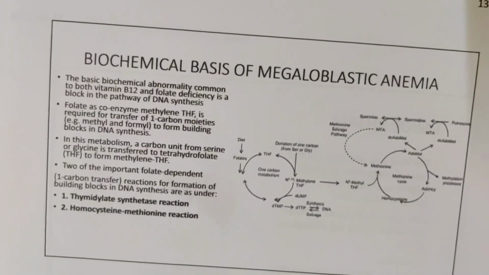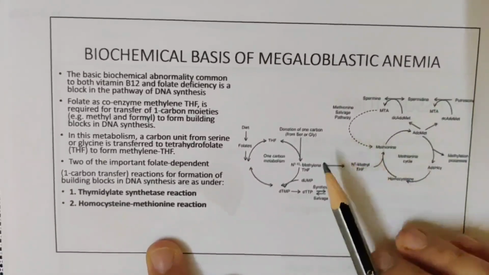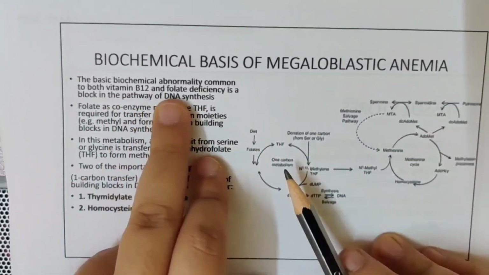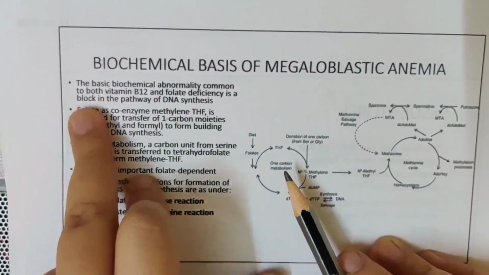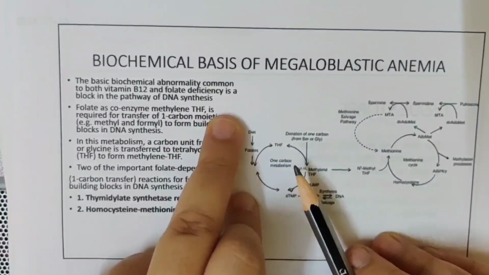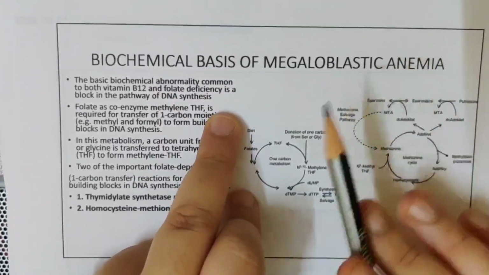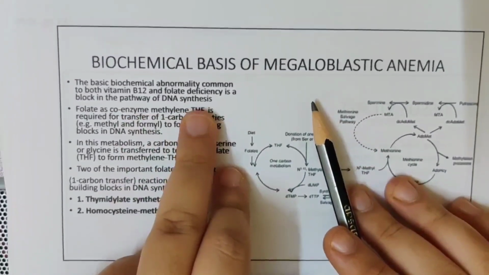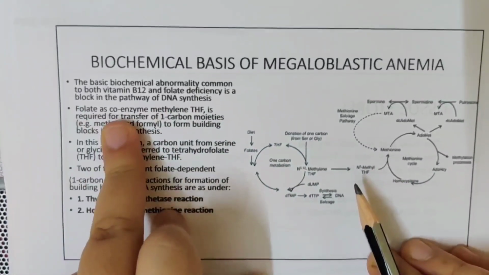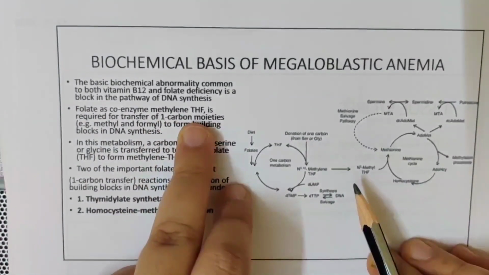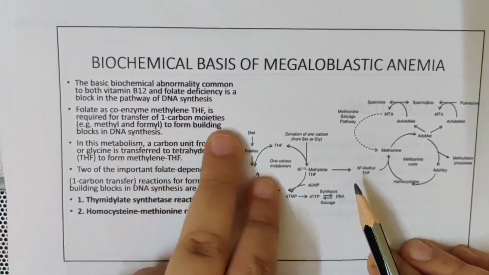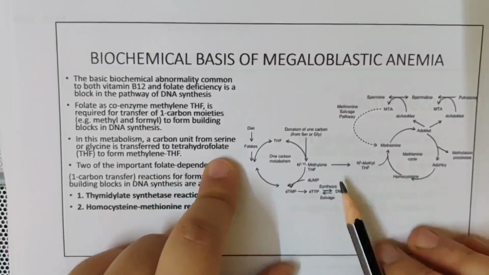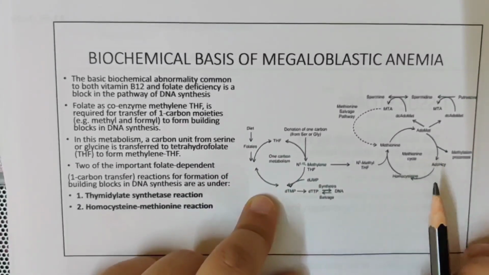What is the biochemical basis of megaloblastic anemia? The basic biochemical abnormality common to both vitamin B12 and folate deficiency is the block to the pathway of DNA synthesis. So what happens if you have deficiency of vitamin B12 as well as folic acid? Both can cause deficiency in DNA synthesis. The folate coenzyme methylene tetrahydrofolate is required for transfer of 1 carbon moiety. This will have to become tetrahydrofolate.